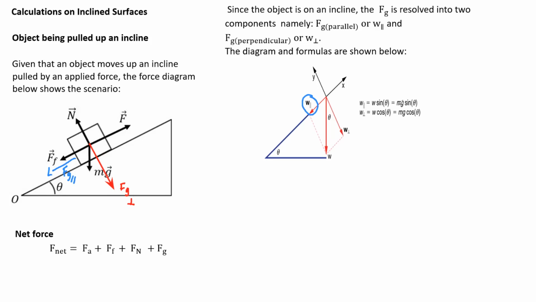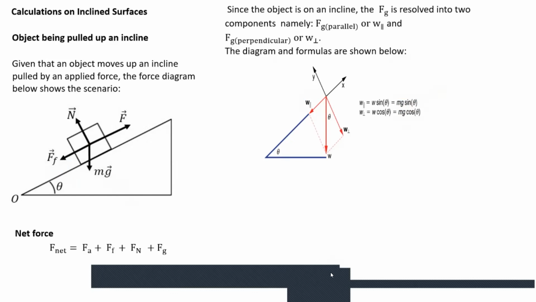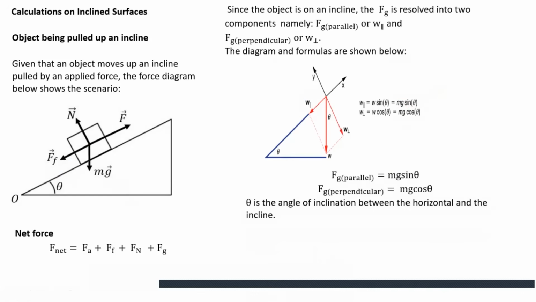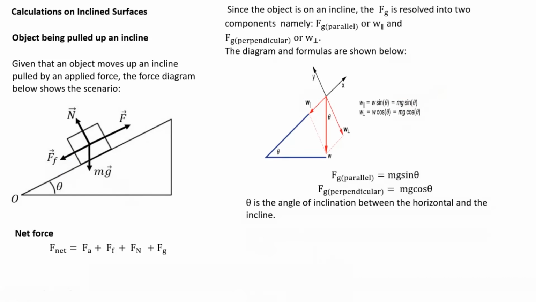They all have formulas. The force of gravity parallel is mg sine theta, where theta is the angle of inclination. The force of gravity perpendicular is mg cos theta, where theta again is the angle of inclination. Only with an incline do we have a situation where the force of gravity is broken into pieces. Here are the formulas as I put them across, and theta is the angle of inclination between the horizontal and the incline.